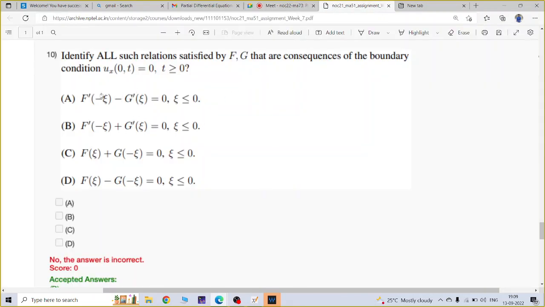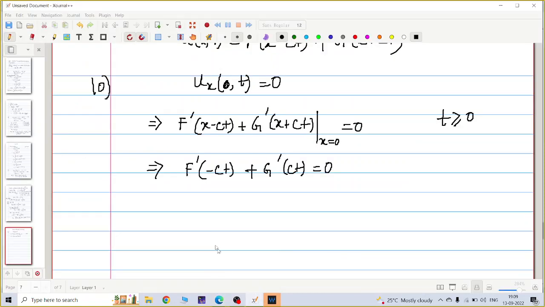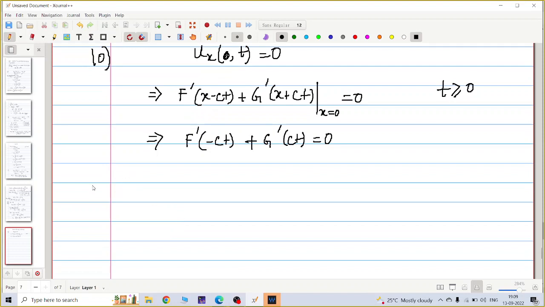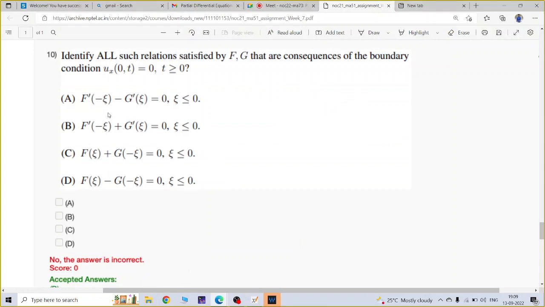Now you have to show the given solution in terms of xi. So what do you have to put to get xi? Tell me. The solution is in terms of xi: F'(xi), G'(xi), with plus and minus. The region is important, t greater than or equal to 0. Here put xi equal to what?